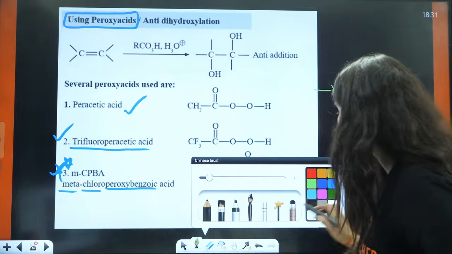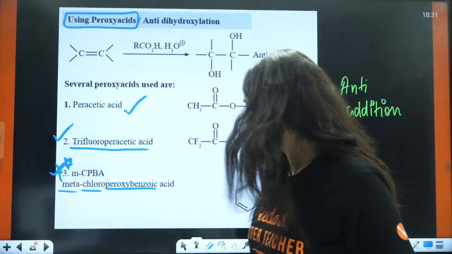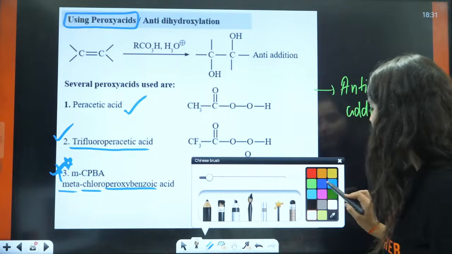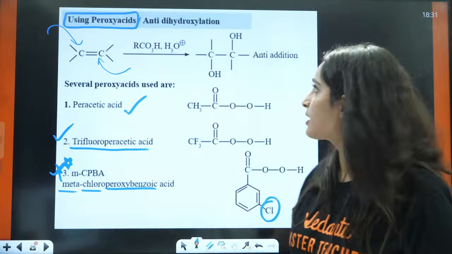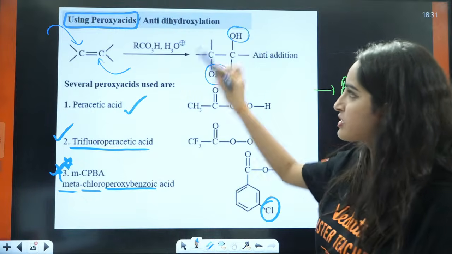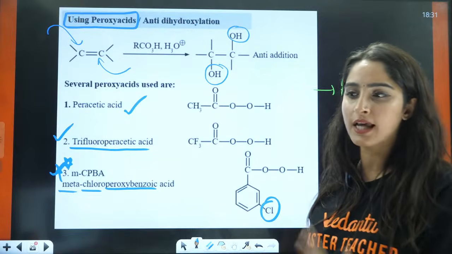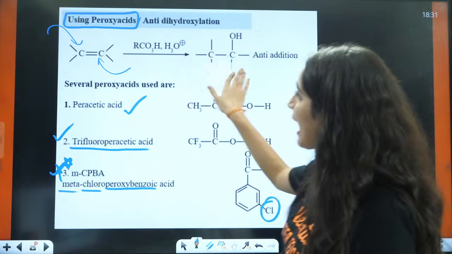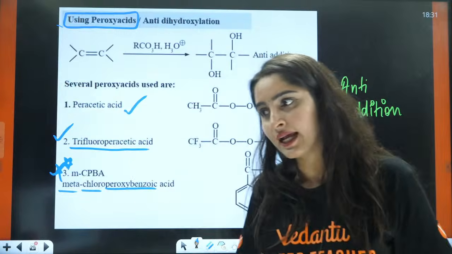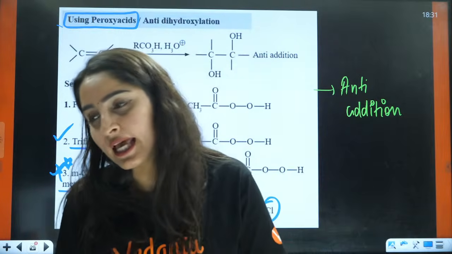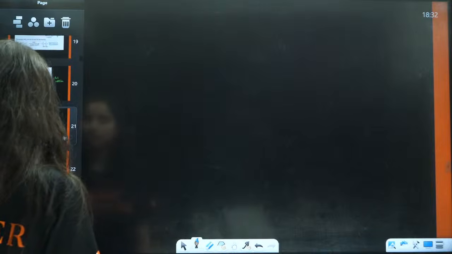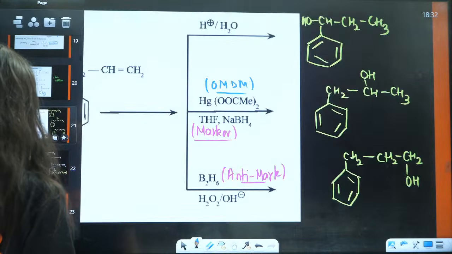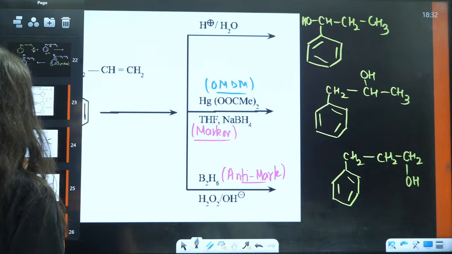Ma'am, what do you mean by anti-addition? Anti-addition means one OH is going to attack from this side, the other OH is going to attack from the other side, right? So here one OH is over here, the other OH is here. So they are going to attack from opposite sides. That is going to be your anti-addition, right? Yes, that is going to be enough. Okay. Now, let's do some questions based on this, some 2-3 questions. It's your PYQ only, right?